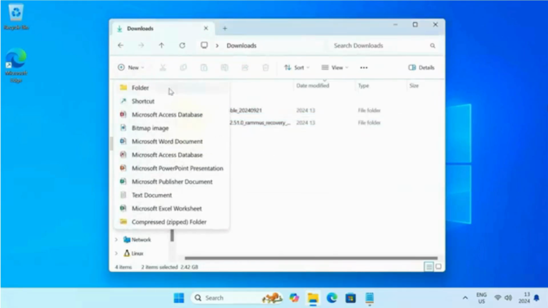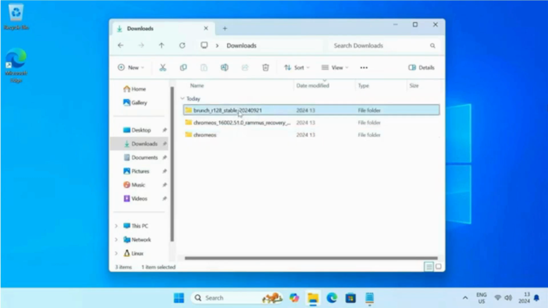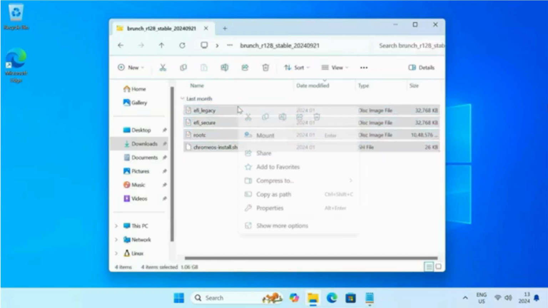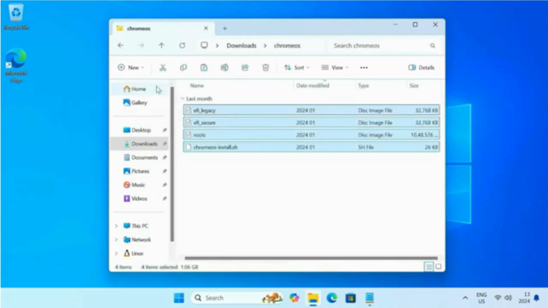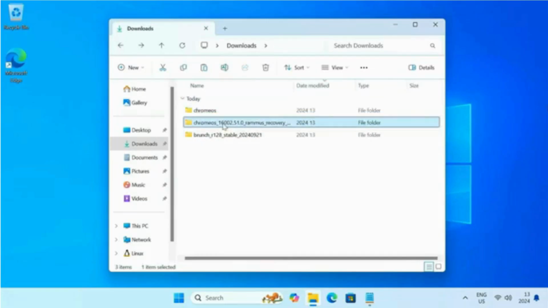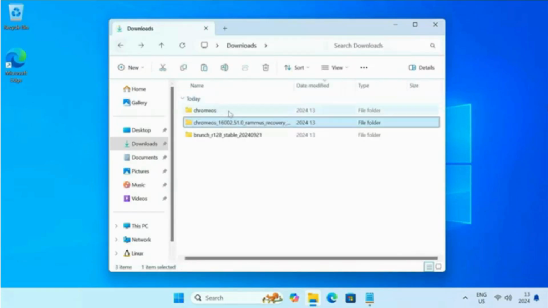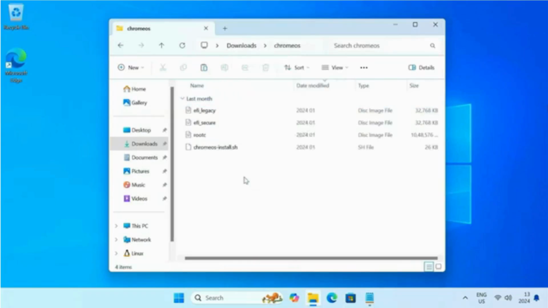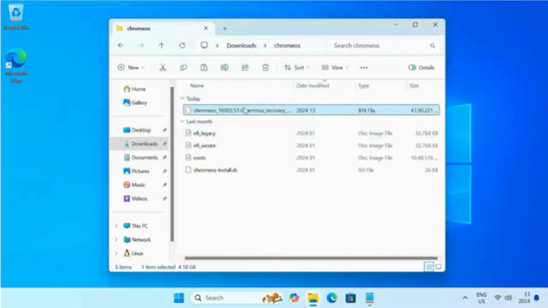Now, create a new folder and name it ChromeOS. Then copy the extracted files into this folder. Rename the recovery file to ChromeOS.